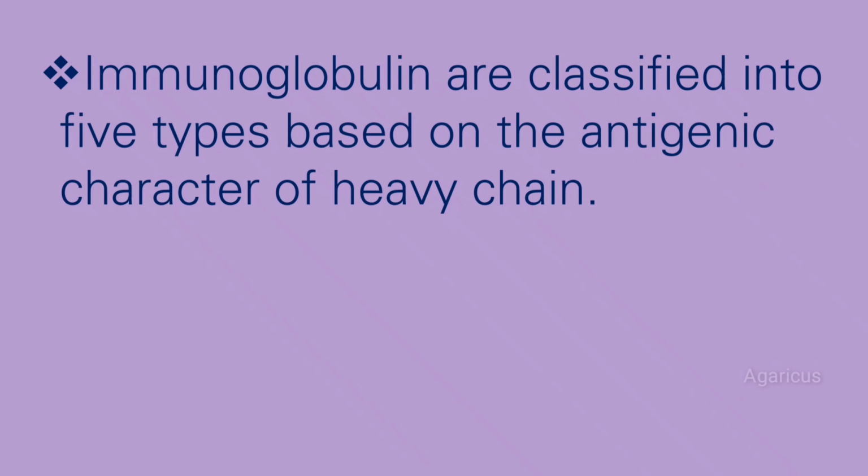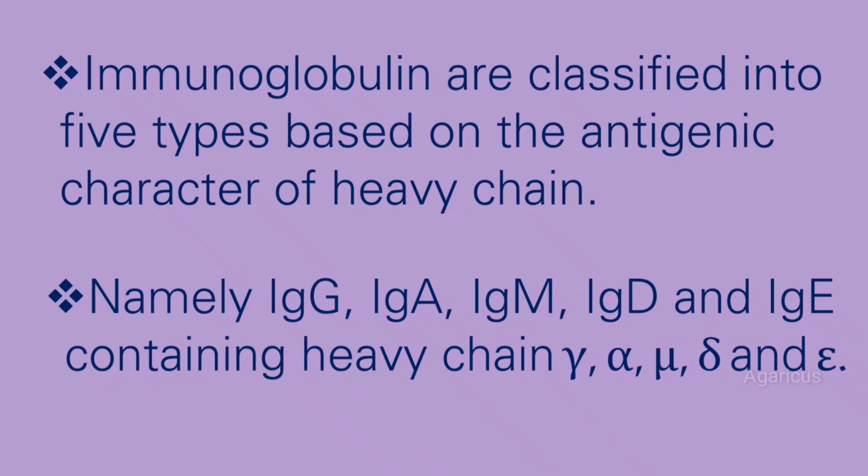Immunoglobulins are classified into 5 types based on the antigenic character of heavy chain, namely immunoglobulin G, immunoglobulin A, immunoglobulin M, immunoglobulin D, and immunoglobulin E. They contain a heavy chain gamma, alpha, mu, delta, epsilon.